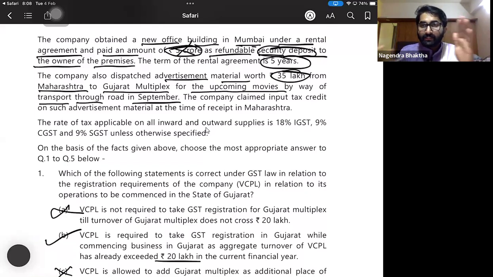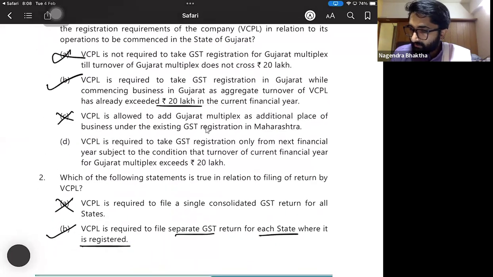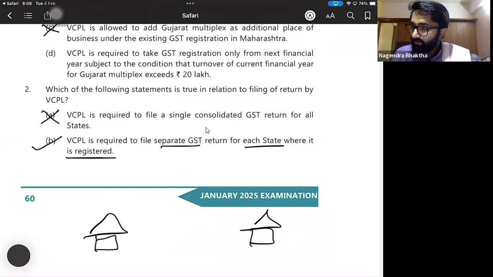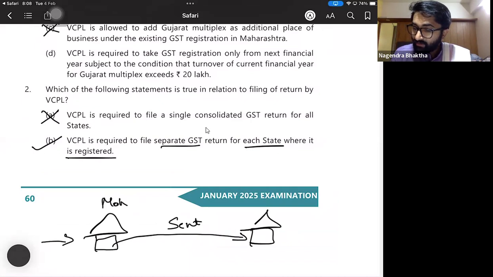So what has happened here? Some material from the Maharashtra office has been transferred to the Gujarat office. See, this is the Maharashtra office and this one is the Gujarat office. They have sent some goods, but when Maharashtra purchased them, they had already taken ITC on this. Now you tell me, Maharashtra to Gujarat, is it a supply?